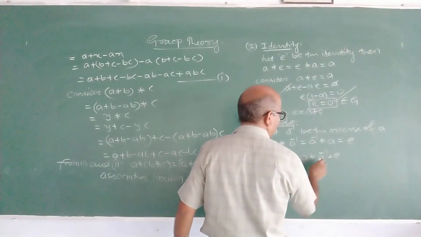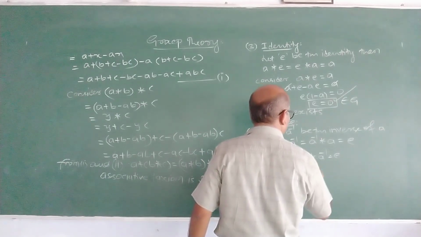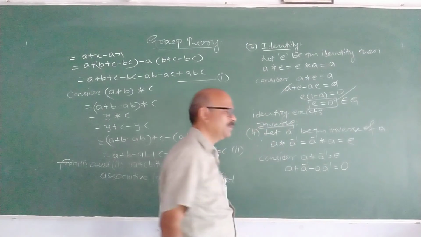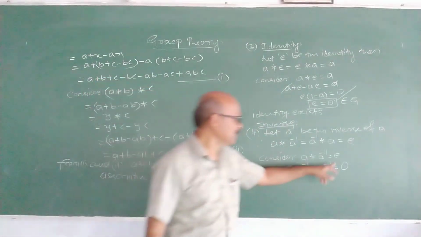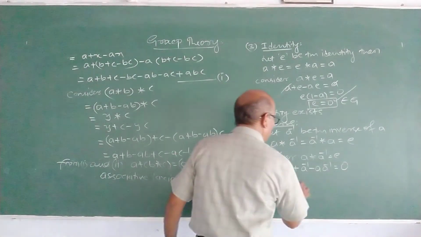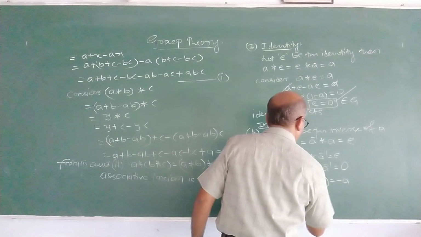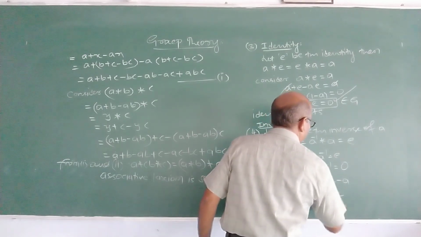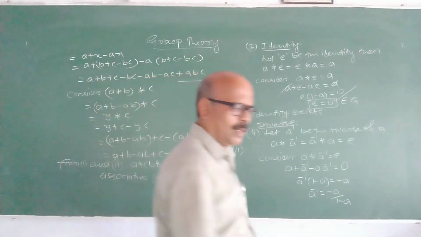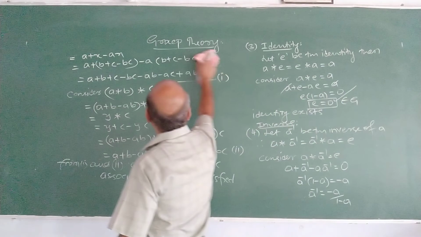A star A inverse is A plus A inverse minus A into A inverse is equal to 0, because the identity is 0. Therefore, A inverse into (1 minus A) is minus A, or A inverse is minus A upon 1 minus A. Therefore, this is the inverse of A.